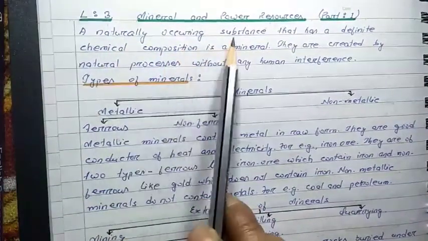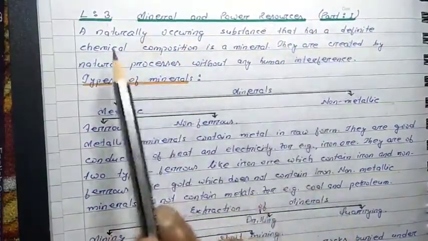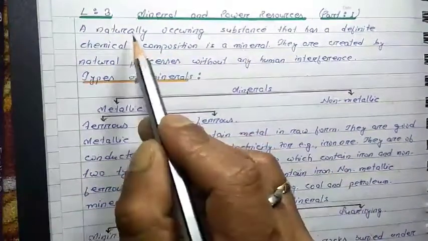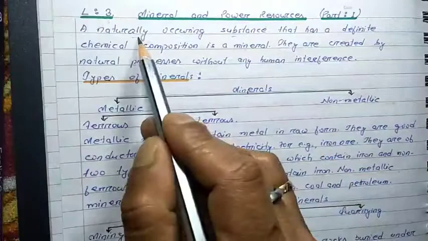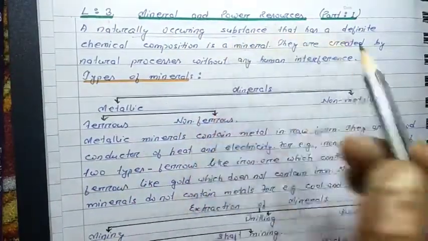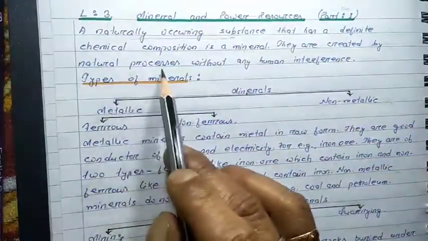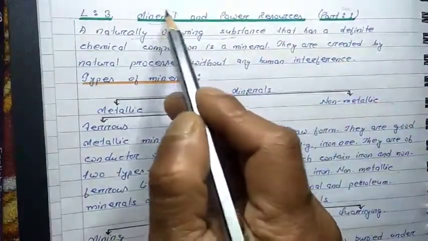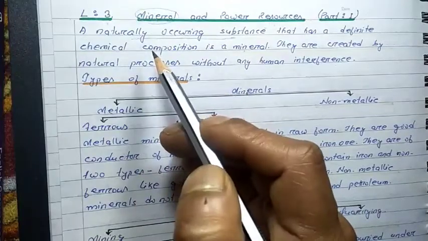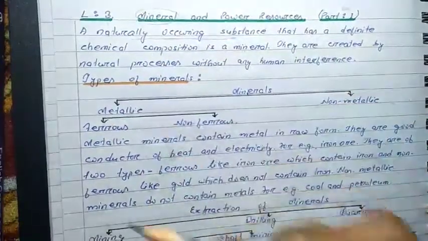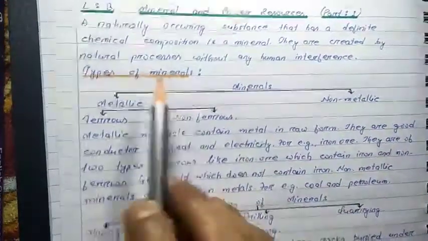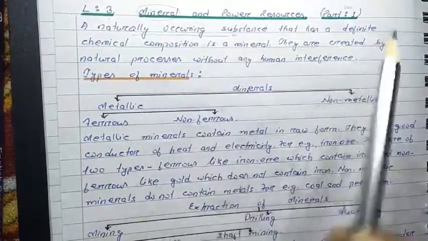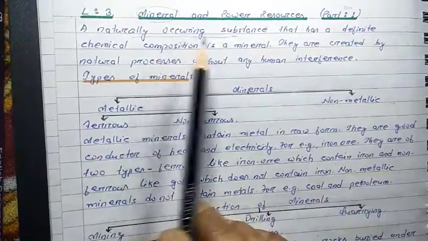A naturally occurring substance that has a definite chemical composition is a mineral. Minerals are naturally occurring substances. Humans cannot make minerals. They are created by natural processes without any human interference. Means, for the formation of minerals, there is no hand of human beings. I shall tell you different examples and types. The simple definition of mineral is a naturally occurring substance which has a definite chemical composition.